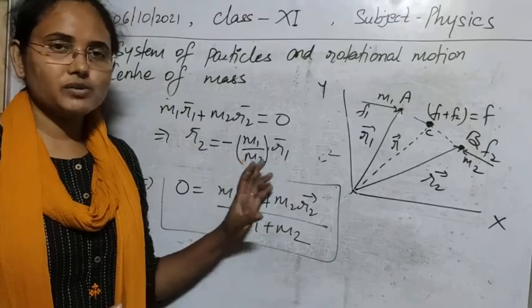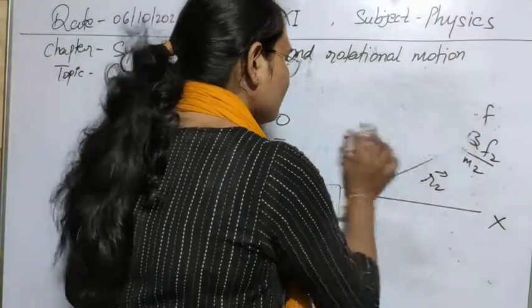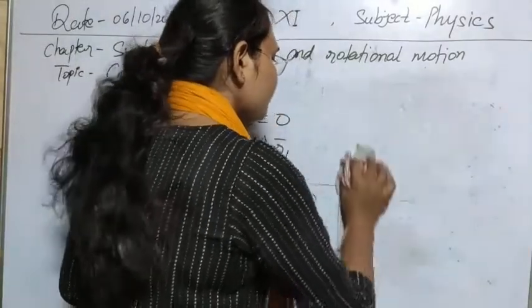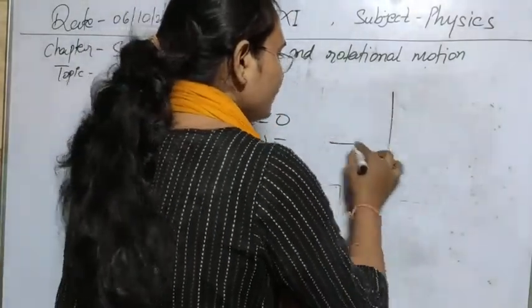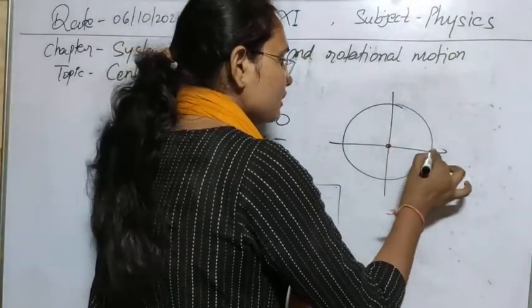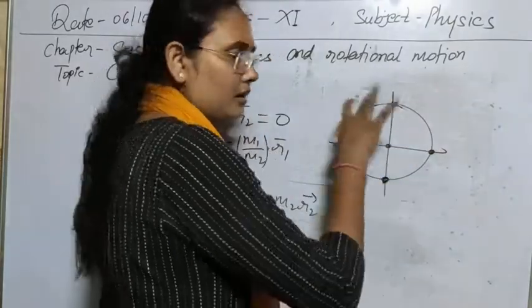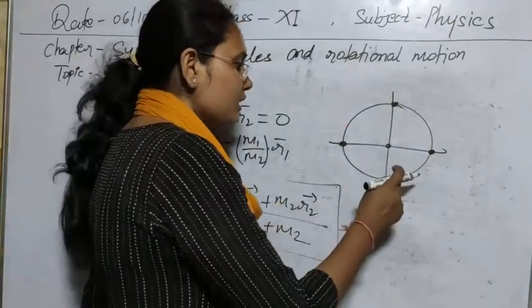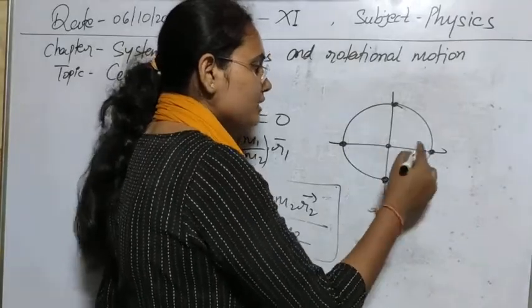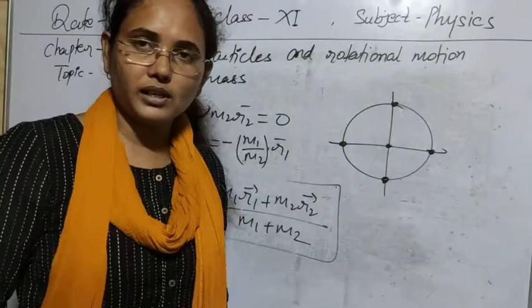It is always mandatory, like we have taken the example of a bangle. If you see why we observe this and in which condition we obtain it, suppose this is our bangle and 4 masses are here on the bangle. If you see all the masses of which the bangle is composed, one is in the positive direction, then one is in the opposite direction.